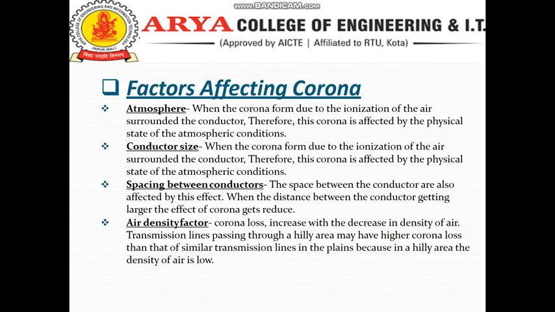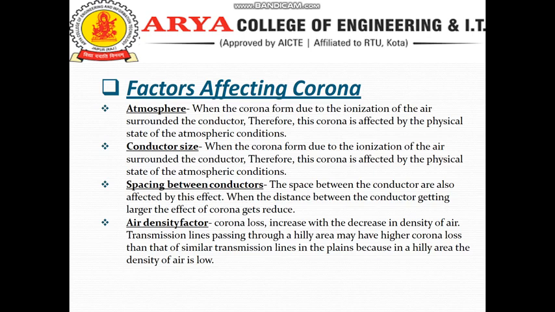Spacing between the conductors: if the distance between two conductors is very much large compared to the diameter of the conductor, then the Corona loss does not occur in the conductor. If the distance between them is extended beyond a certain limit, the dielectric medium between them gets decreased and hence Corona loss also reduces.